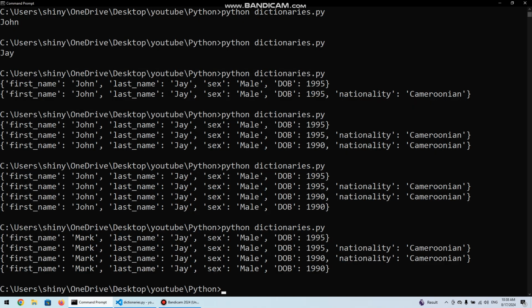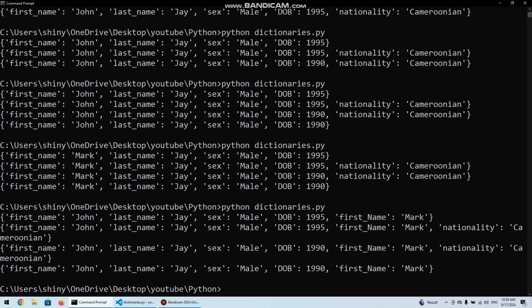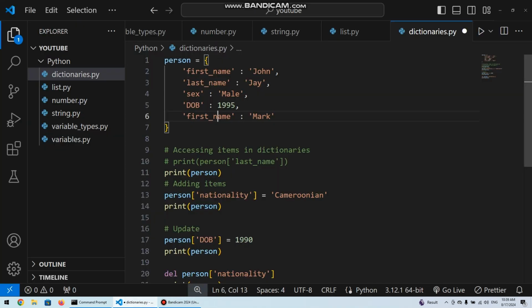So the first rule is that a dictionary cannot have two keys with the same names. The values can be the same, you can have many values repeating, but keys cannot be the same. The second rule is that keys are case sensitive. In this case we have first name and another first name with a capital N right here at the end. Just doing this changes it, but if they were the same, that won't work. We will just respect the last one.